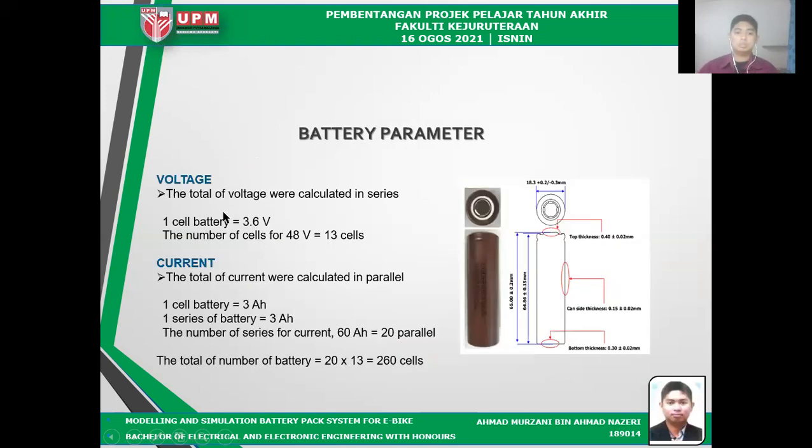So the total assumption for the number of cells will be, for the series, we have 13 cells due to 48 volt, and for the parallel we need the 60 ampere hour. So we will need 20 parallel. So the total number of battery cells will be 260 cells, and this is the dimension for each cell.